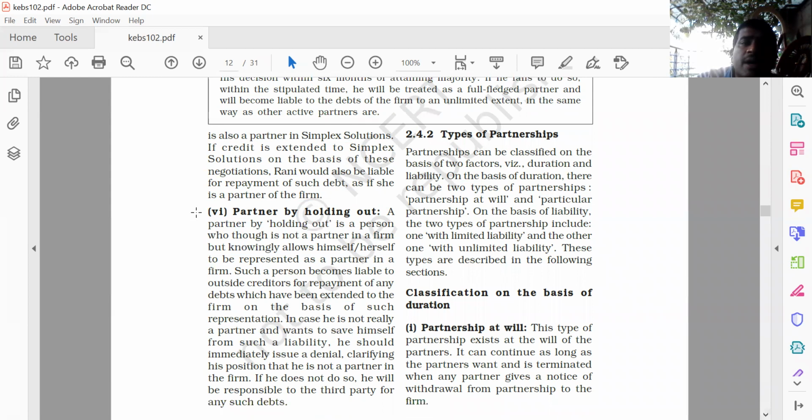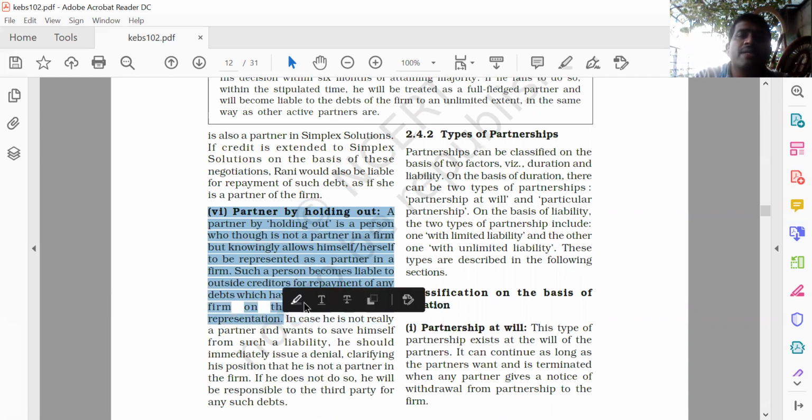So what we can say, partner by holding out. A partner by holding out is a person who, though he is not a partner in a firm, knowingly allows himself or herself to be represented as a partner in a firm. Such a person becomes liable to outside creditors for repayment of any debt which has been extended to the firm on the basis of such representation.